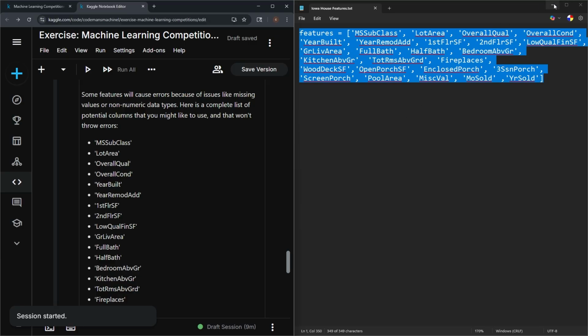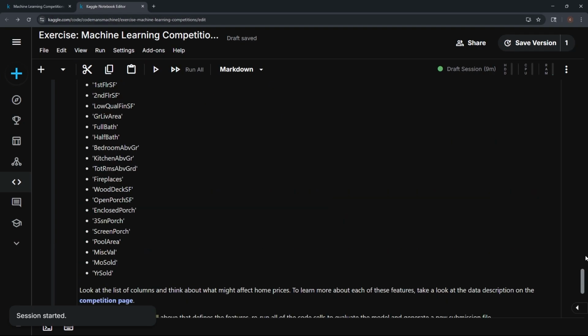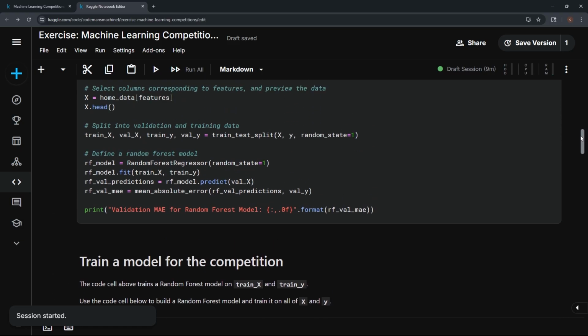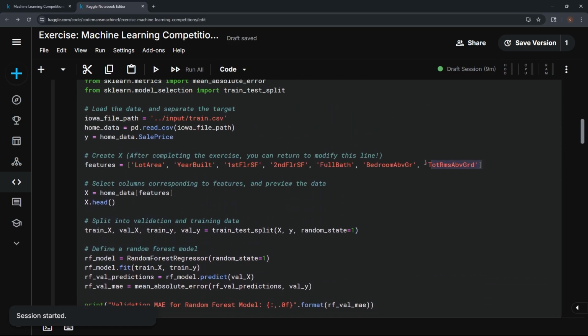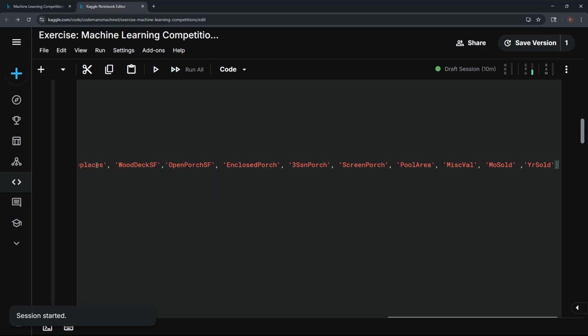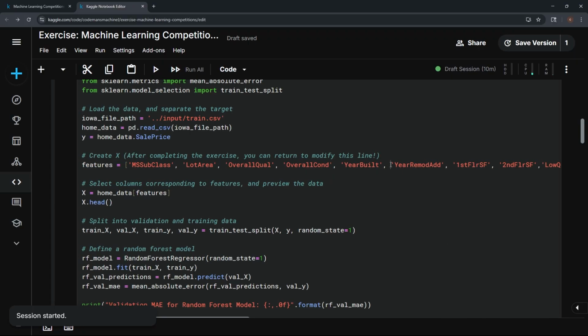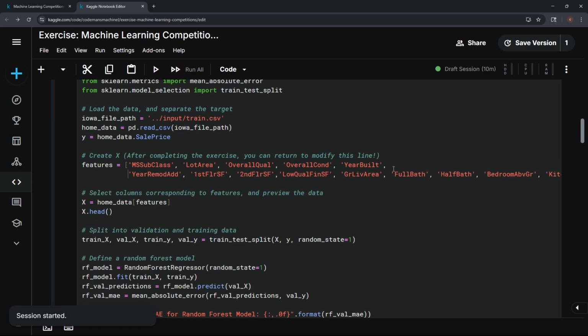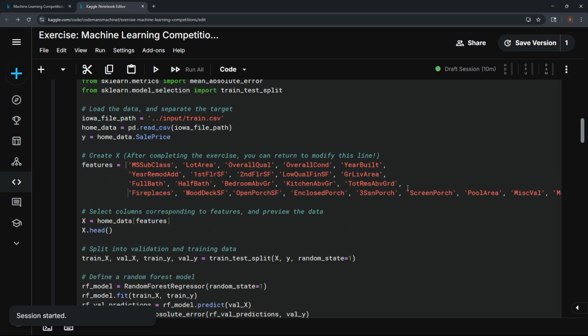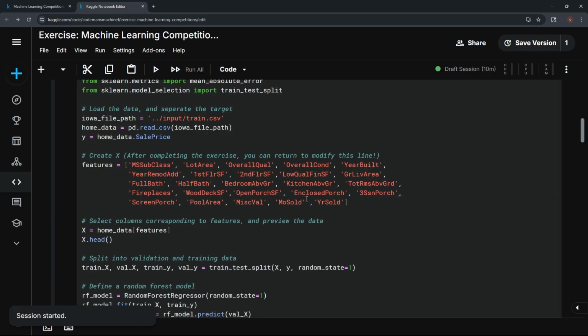And there we go. So we got this. Let's copy this, and we'll come over here again, and we will slap this right into where features are. So let's grab this, and boom. Now we got this right here, and let's drop this down a little bit so that it's a little easier to read. 1, 2, 3, 4, and there we go.